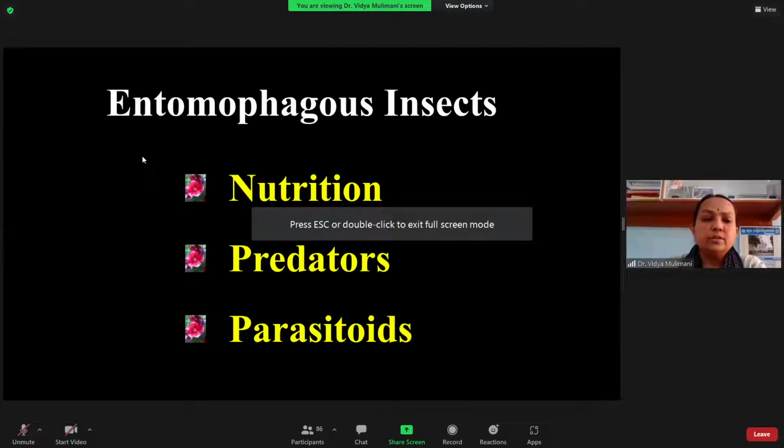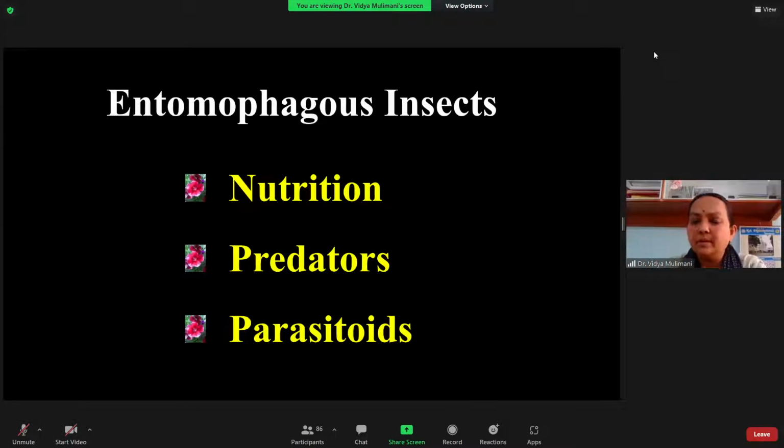Insects. Okay, so as I told you, the classification is mainly based on economics, meaning it may be a profit or it may be a loss. In a similar way, we have insects which cause positive and negative damage to humans. Negative we are not dealing with here. That is the crop pest. The other part I will be dealing with is the useful insects.